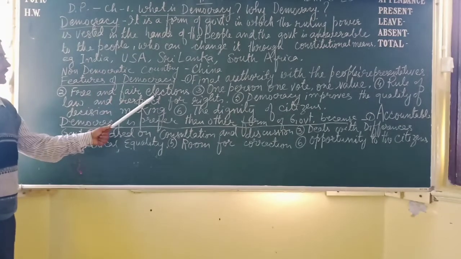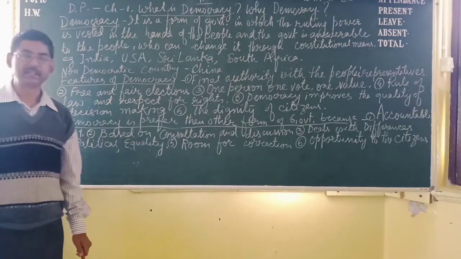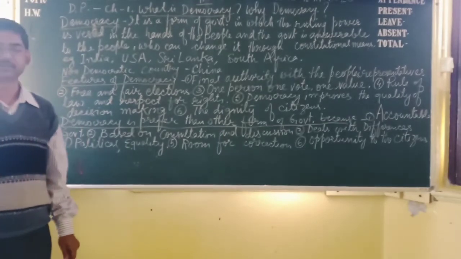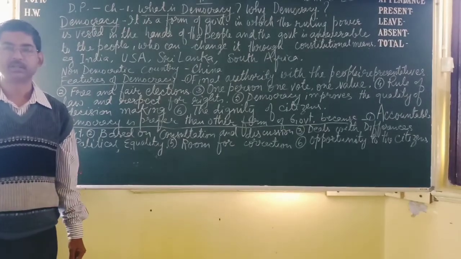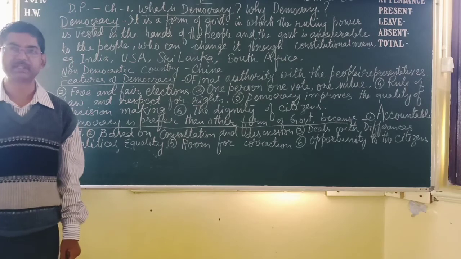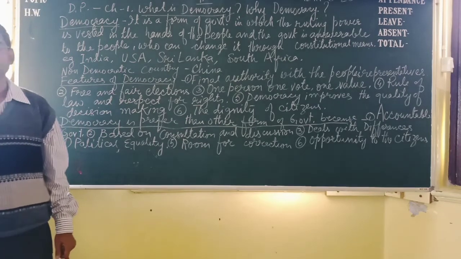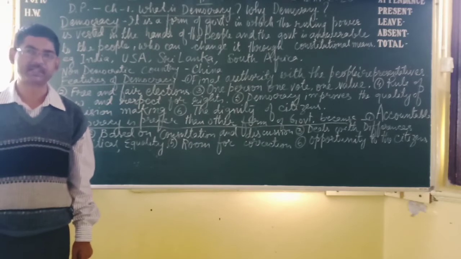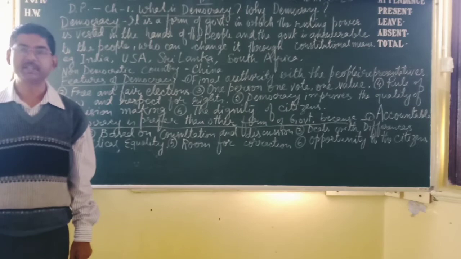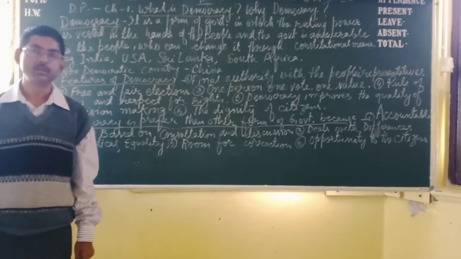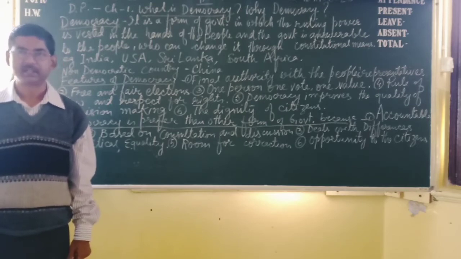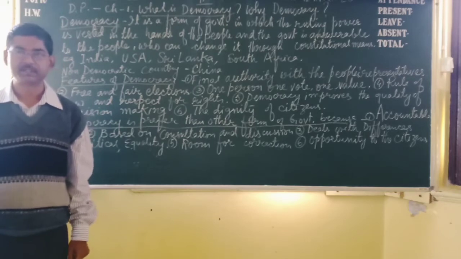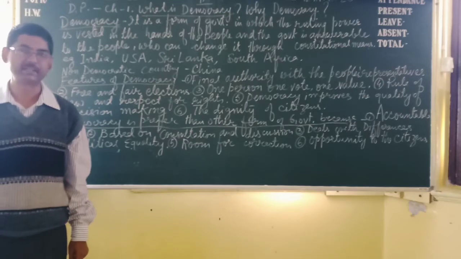Free and fair election. We know that the Election Commission is there. The Election Commission works for free and fair elections. The main aim of the election procedure is a free and fair election. Good democracy depends on free and fair elections.